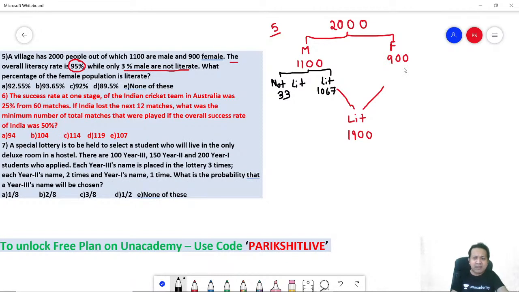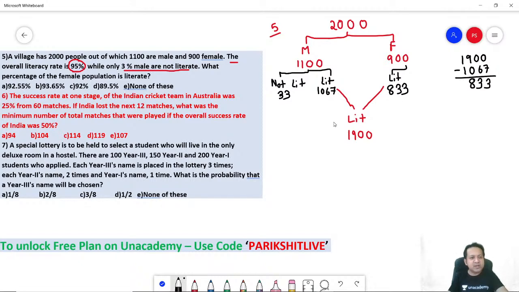So how many are female literates? The remaining, right? So how many are remaining? 1900 are the total literates minus the male literates, 1067. How much will you get? 10 minus 7, 3. 9 minus 6 is 3. And 833. So number of female literates are 833.